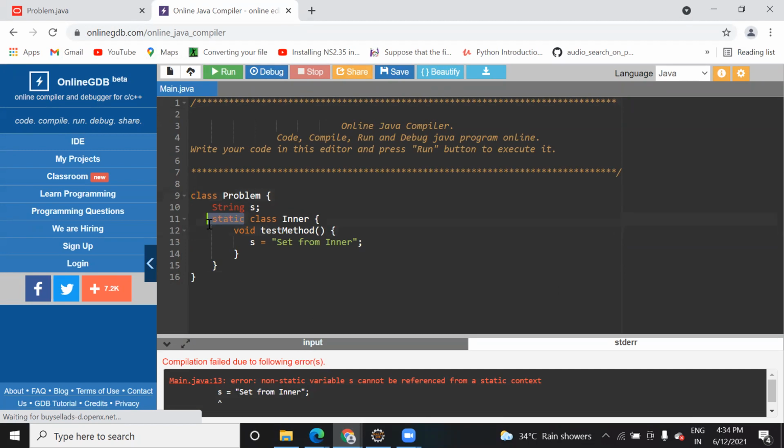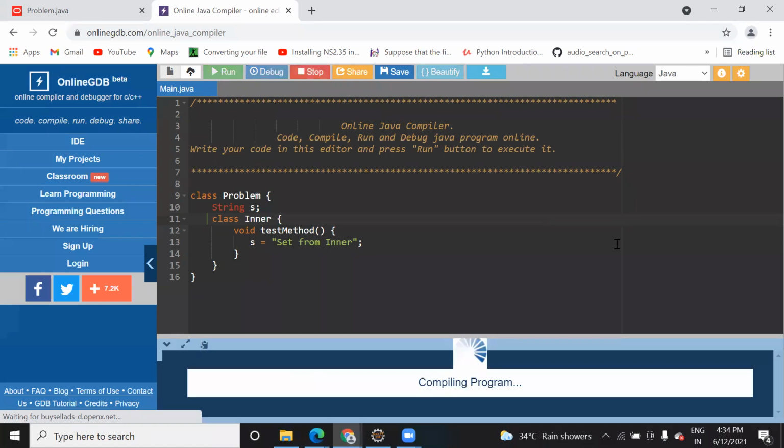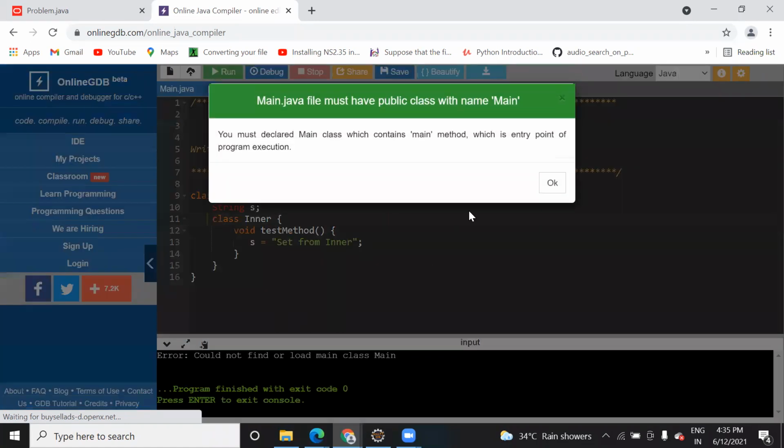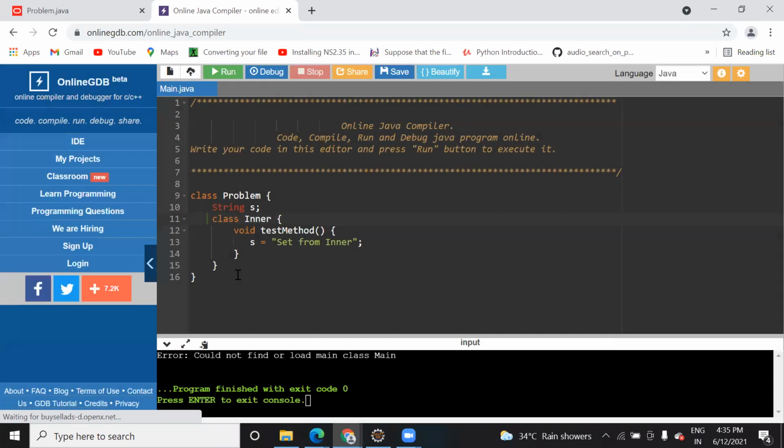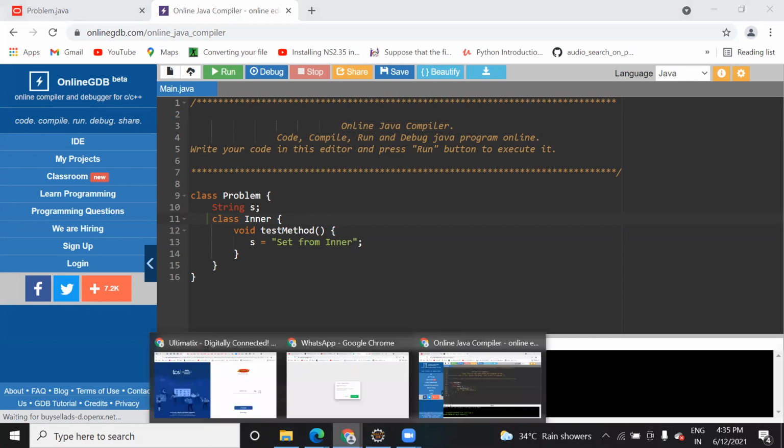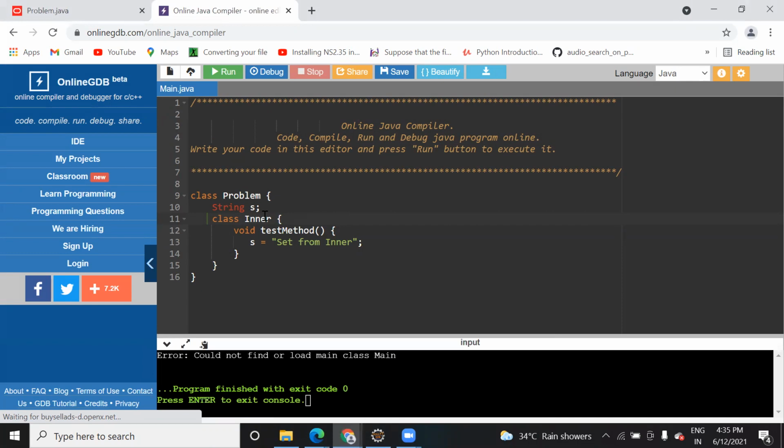Okay, let me remove this static. But how is it a class inside another class? Okay, could not find or load main class. But it is still giving an error, right? Could not find or load main class. But it was saying there was an error in that part of the program, that if you remove static, then we can access it.